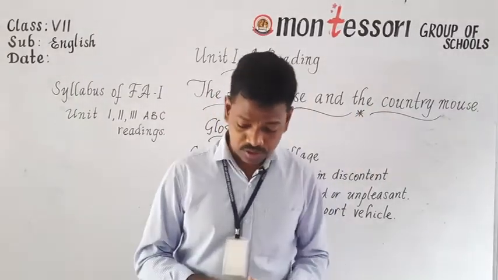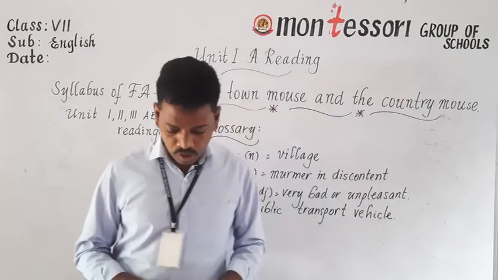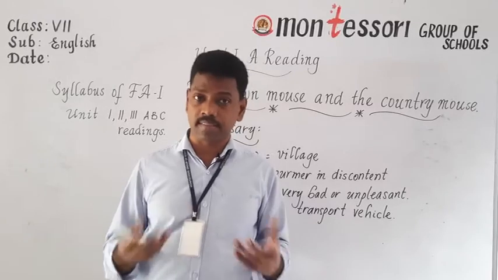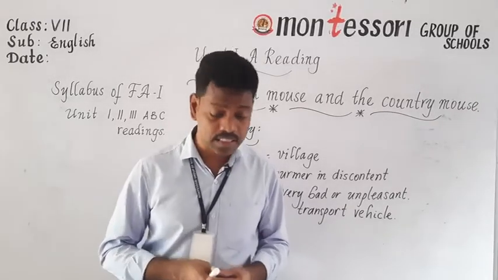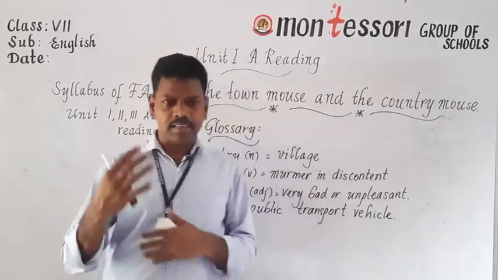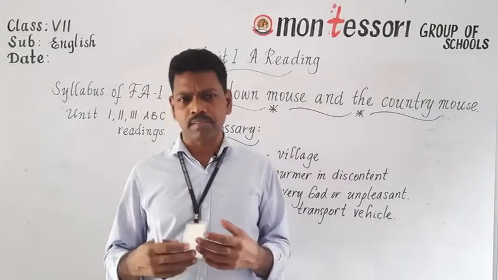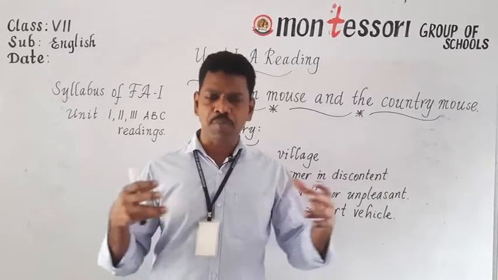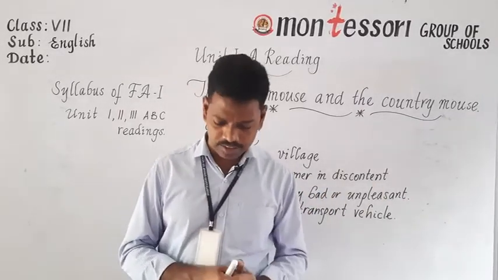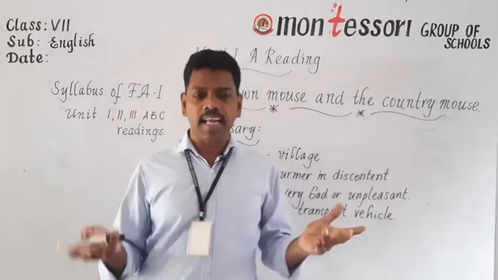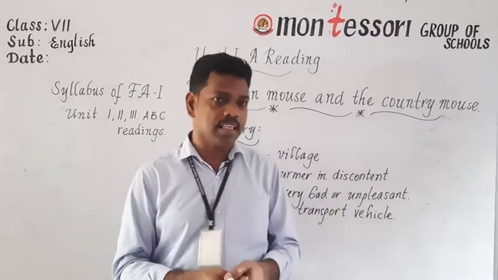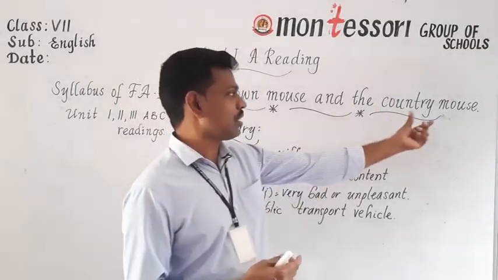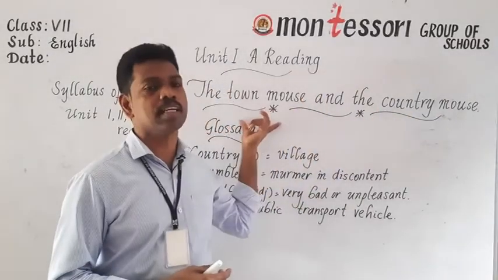So we are talking about the town mouse and the country mouse. What happened? The town mouse and the country mouse were cousins. Both of them were cousins. And they were writing letters often, meaning regularly, maybe every week or every month. They used to communicate by writing letters. One day the country mouse, the mouse from the village, got a letter from the town mouse, his cousin.